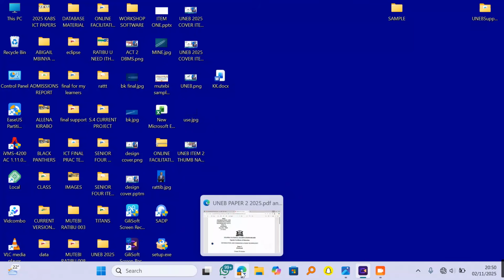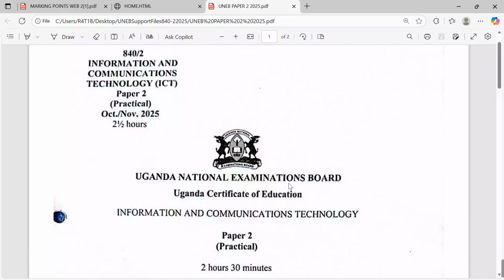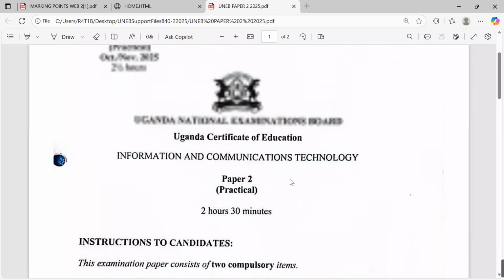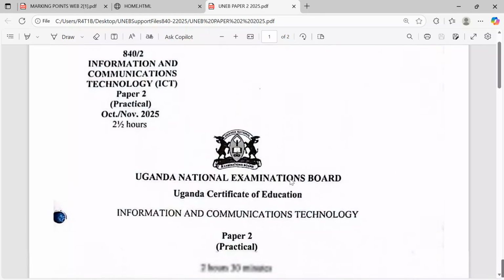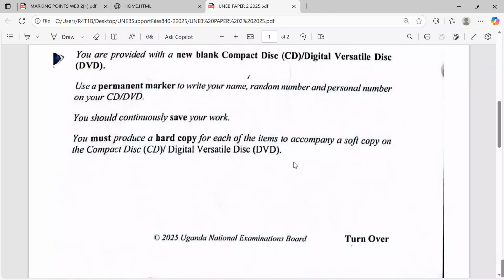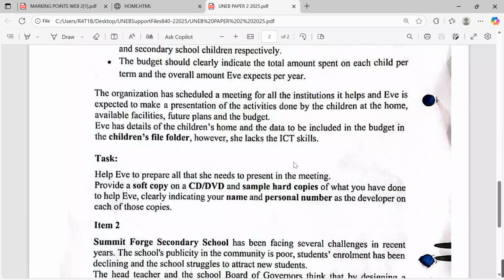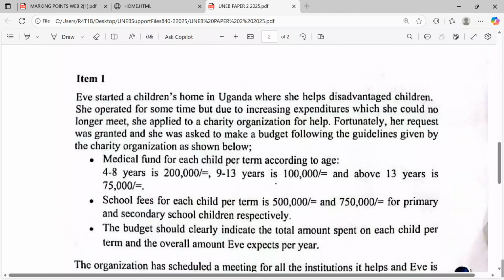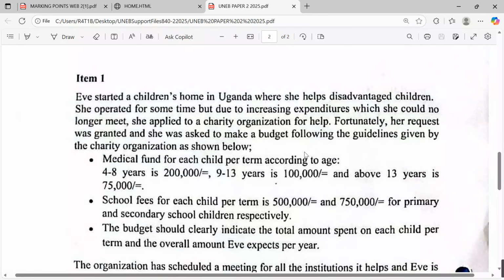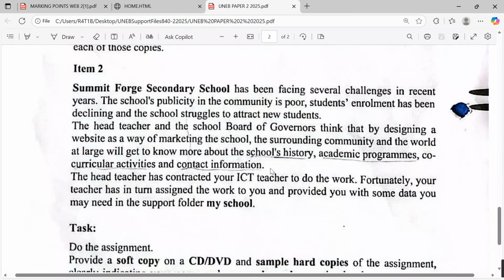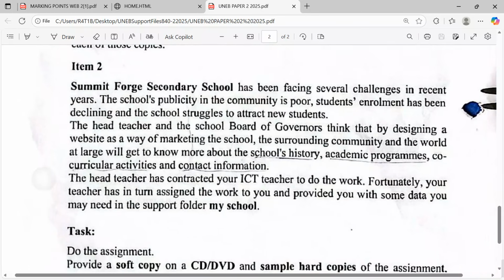So this is our question. I've been able to put in the support material. They are telling us here that it is the Uganda National Examination Board, ICT paper 2. Today we are going to be discussing item 2. Remember, the video on item 1 has also been uploaded on the YouTube channel. Please check it up and then try out with me. So today, let us go down to our question. Item 1 is over here.